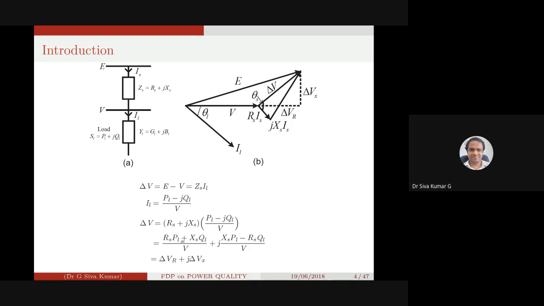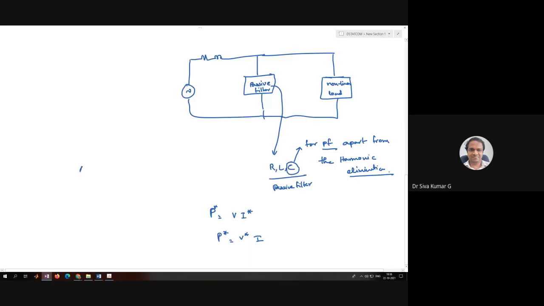Delta V_R and dV. Now, if you want to regulate the voltage, we expect that the delta V should be 0. One thing you can do is remove the reactive power Q_L. If you make it 0, you can eliminate the drop of jX_S of Q_L, but we cannot eliminate R_S of P_L, jX_S of P_L. When you look into this equation, the delta V is equal to I_L into R plus, that is the load current, I_L into X_S.